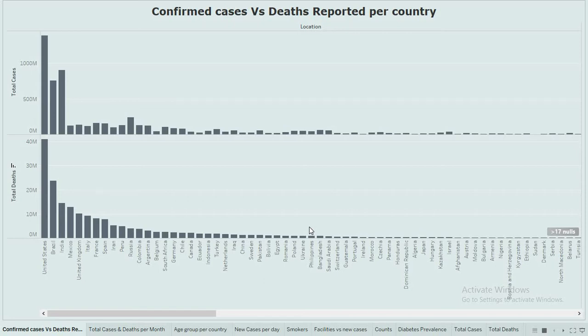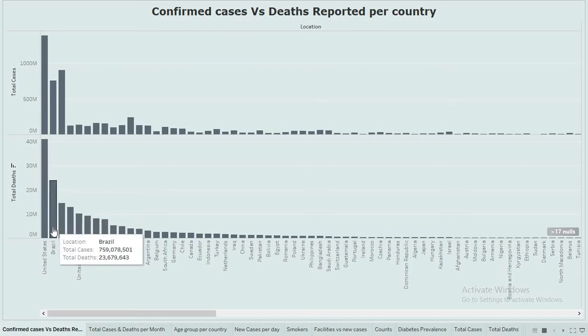So let's start. This is the first story, which shows us the total number of deaths and the total number of cases country wise. Using this, we can infer which are the highly affected countries due to the COVID-19 breakdown, and we can see that the United States has the highest count in total deaths.